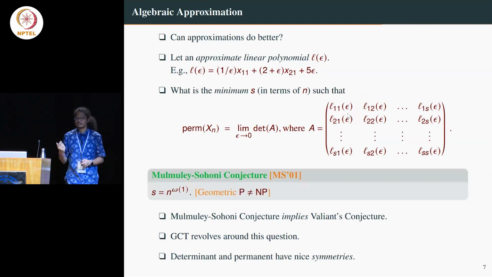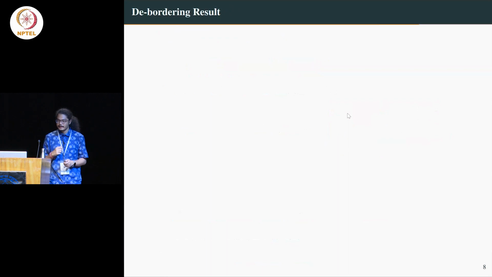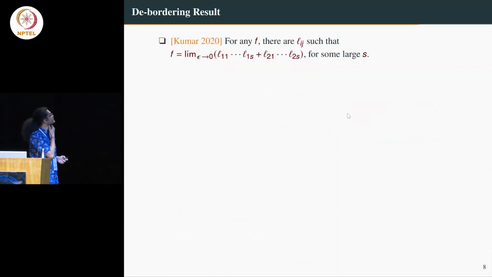So Kumar, 3-4 years back, showed a very interesting result. He said that, look, if you remember, I was saying f11 dot f1s plus a sum of two products. So Kumar showed that any polynomial f can be written as a limit of such polynomials. Even forget about constant degree, linear polynomials are enough.